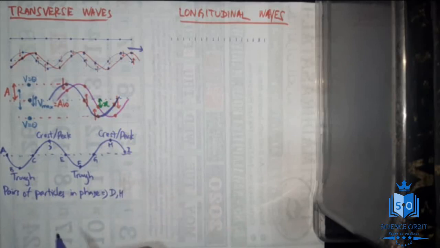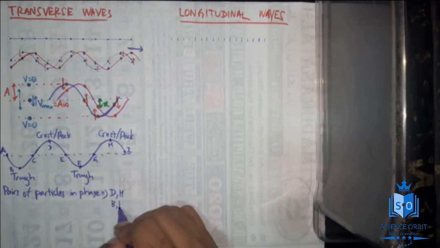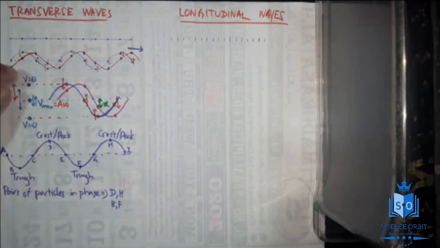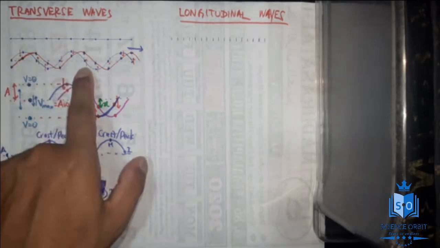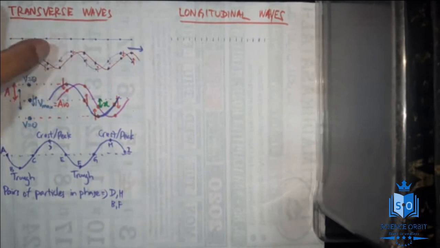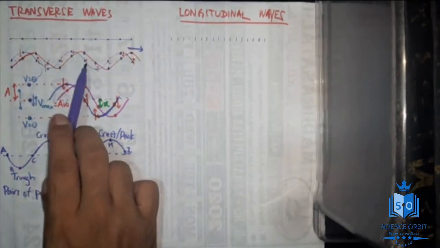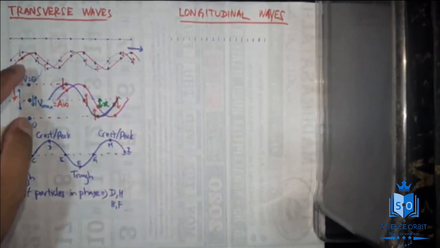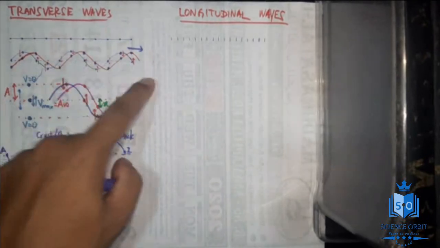Okay, what other pairs can you think of? You say B and F, because they both are troughs. And similarly, if you see this particle and this particle and this particle, they all are moving up at this particular instant, and they are at their initial position at that moment. Okay, right. So you can see they are also identical in this case.